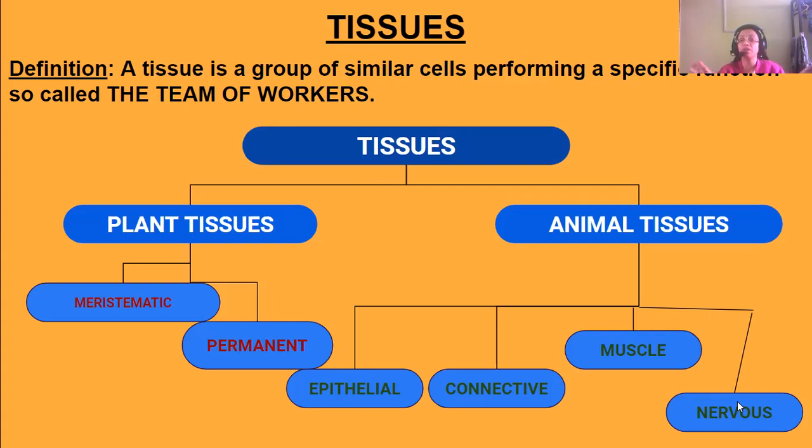Okay, we know living beings are of two types, that is plants and animals. So plant tissues are different and animal tissues are different. Plant tissues are divided into two types, meristematic and permanent tissues, whereas animal tissues have four types: epithelial, connective, muscular, and nervous tissues.